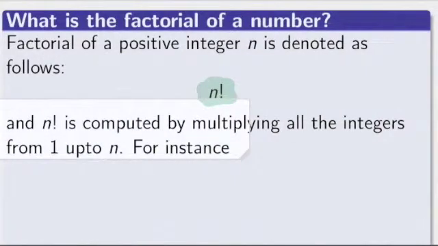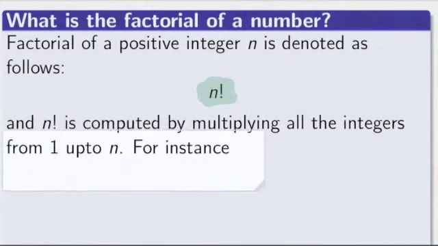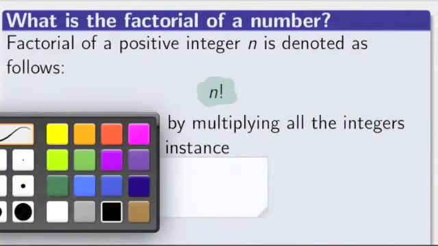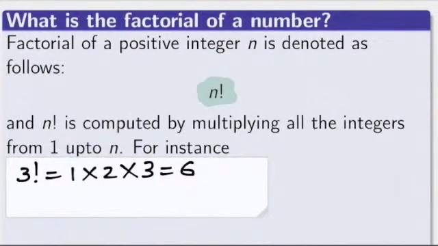N factorial can be computed by multiplying all the integers from 1 up to n. For instance, three factorial can be computed by multiplying all the integers from 1 up to 3. This simplifies to 6.